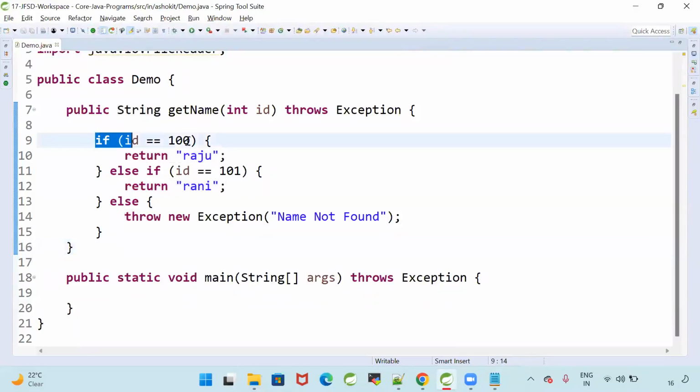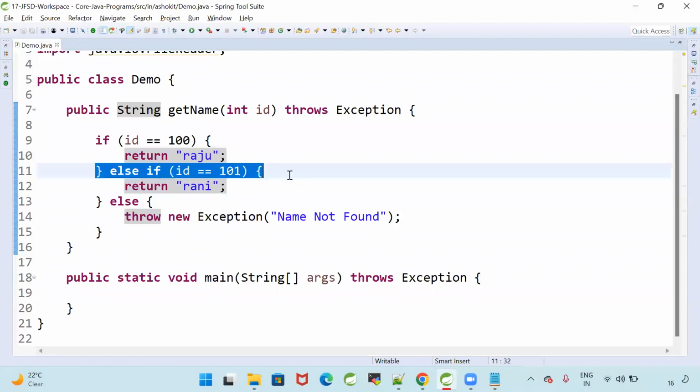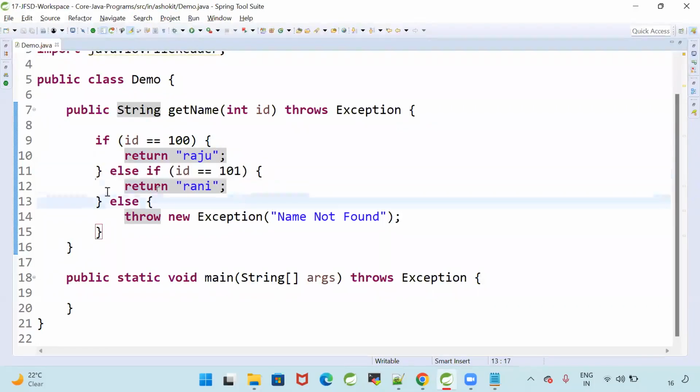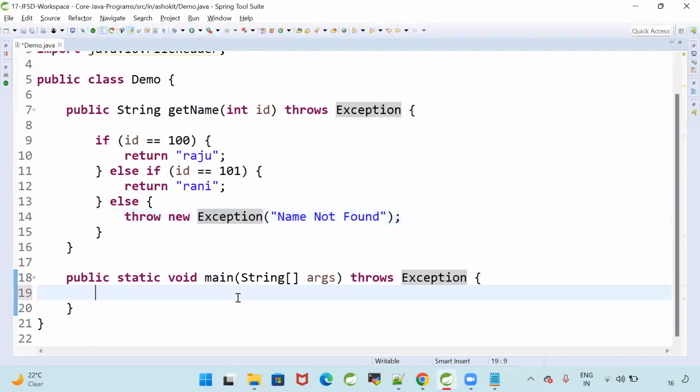Here, if is a condition. If the condition is satisfied, this return will execute. If it is not satisfied, it will check this. If it is satisfied, it will return this. If it is not satisfied, it will go to else. In the else, I am throwing the exception. That means I am terminating that method. Whenever an exception occurs, the method will be terminated abnormally. Got it? Now I want to call this method.